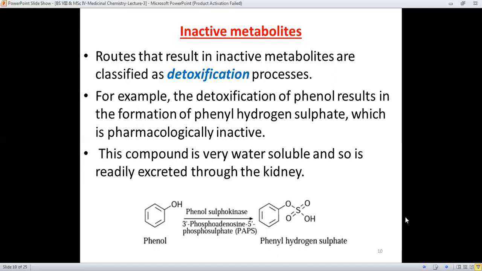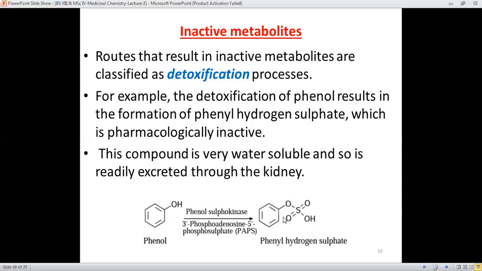They are also responsible for the detoxification of some molecules, like the detoxification of phenol. In the body it results in the formation of phenyl hydrogen sulfate, which is pharmacologically inactive in comparison to phenol.